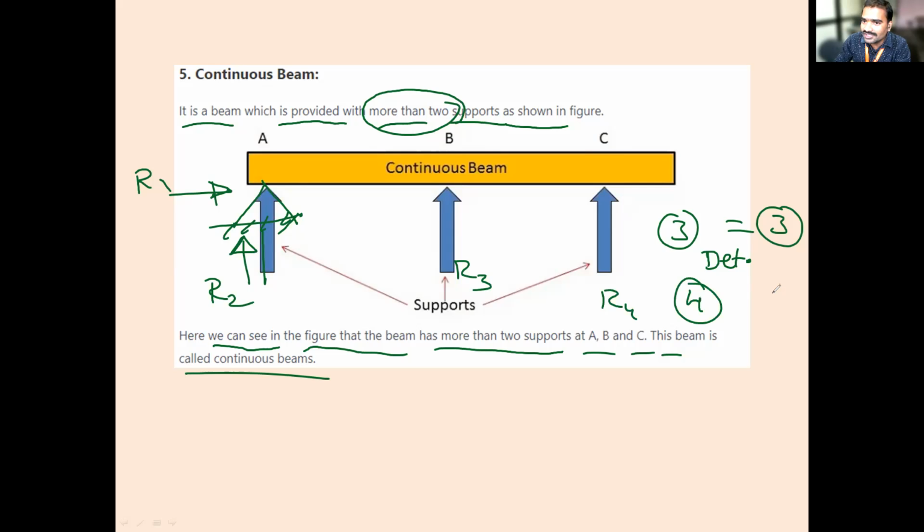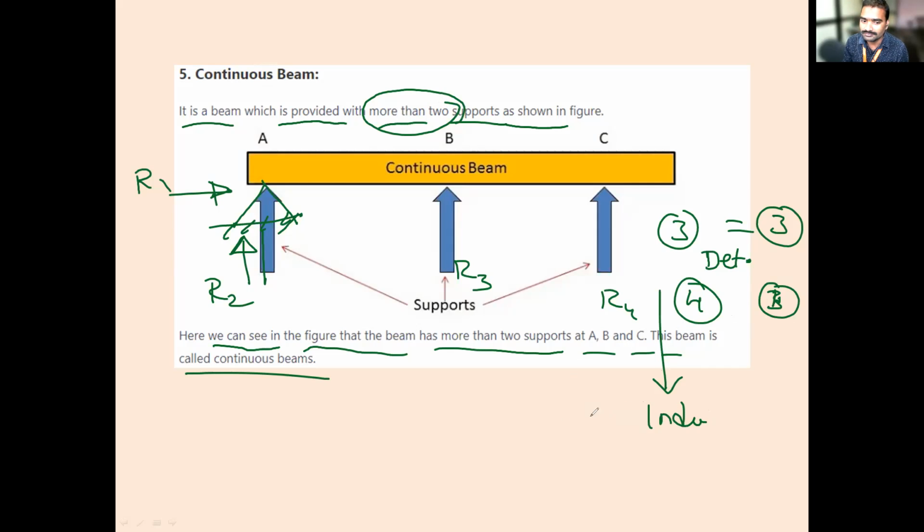How many equilibrium equations are there? 3. Is it determinate or indeterminate? Indeterminate. So a continuous beam is always taken as indeterminate, because he has specified more than 2. He is not specifying only 3. It may be 3 or 4 or 5 or 10 or 20. So it is an indeterminate beam.